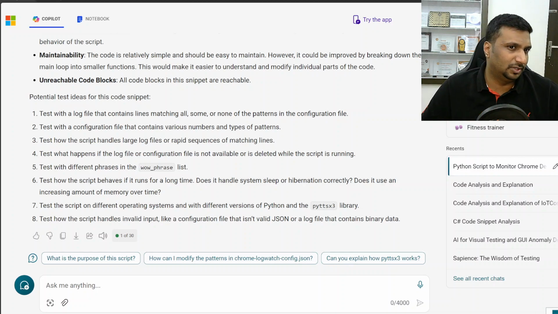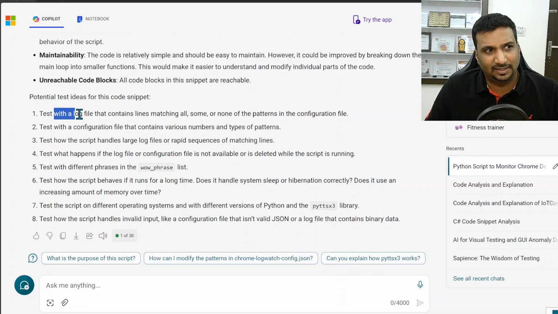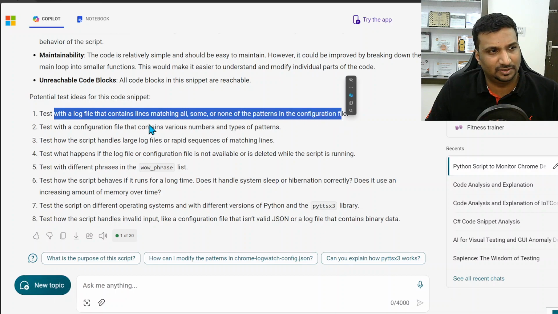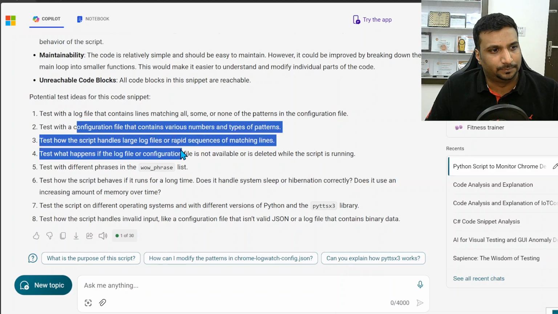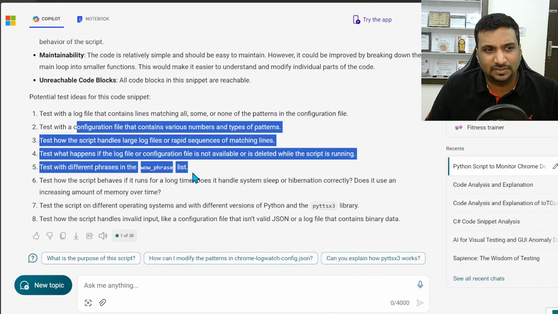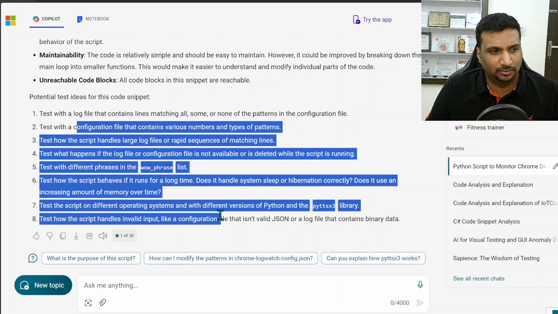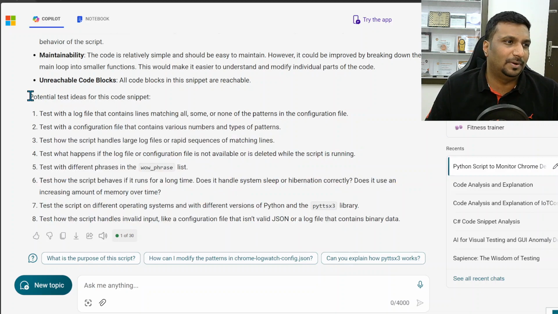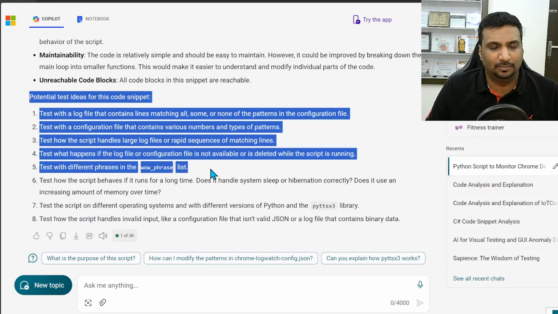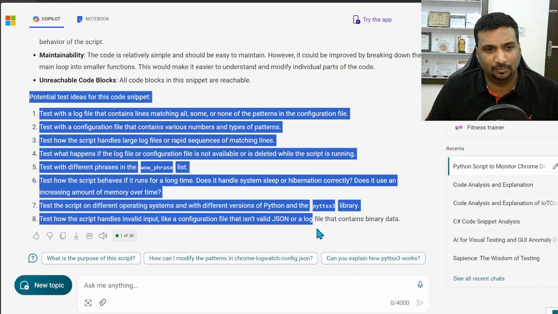It gave certain ideas, like testing with a log file that contains lines matching some of the patterns in the configuration file. I believe some of them would be valid, but most are ambiguous and not valid. The good part is that it could read the code, create some correlation, and make some test ideas.